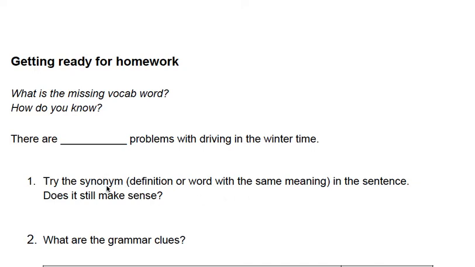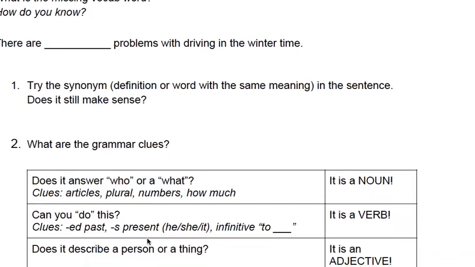Let's use our synonyms to figure out what it could be. There are first problems. Initial means first. Does that make sense? There are first problems? No. How about there are possible problems? Remember, potential means possible. The answer is potential. I'm using synonyms. I'm using grammar clues to figure out the missing words.